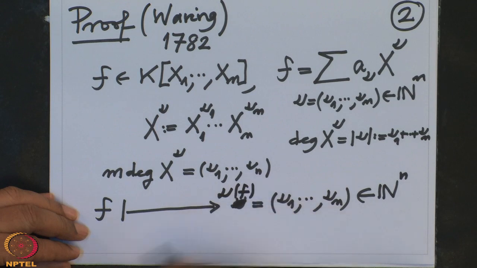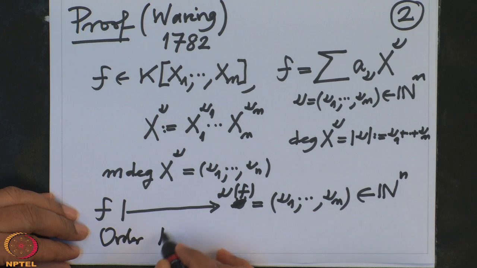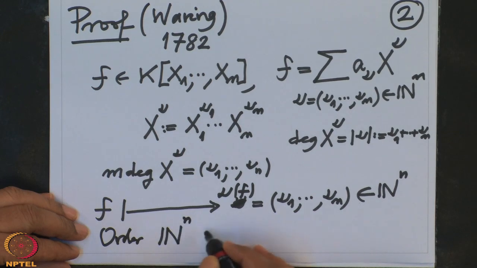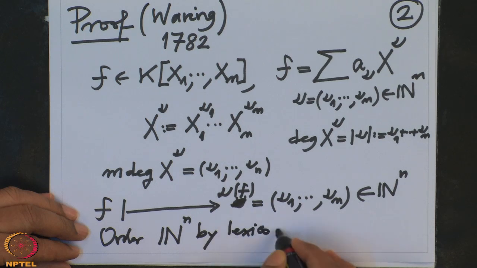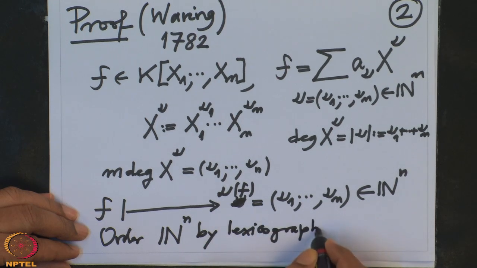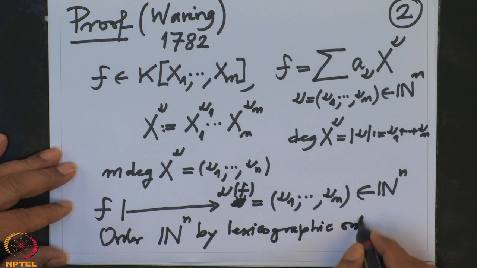And what is it? That means I have to order this set N^n by lexicographic order from left to right.